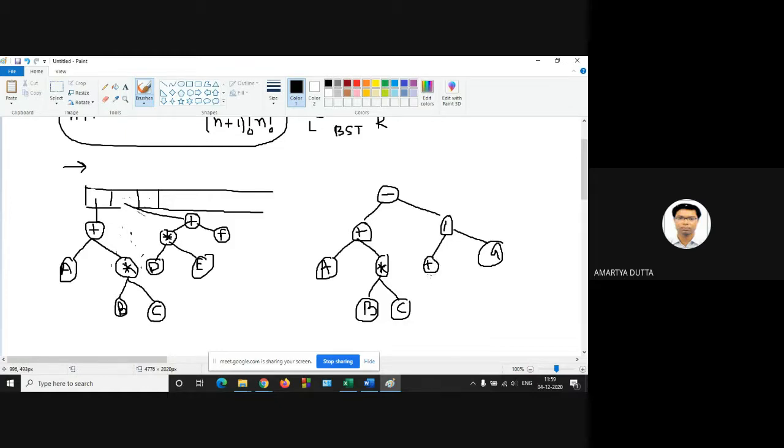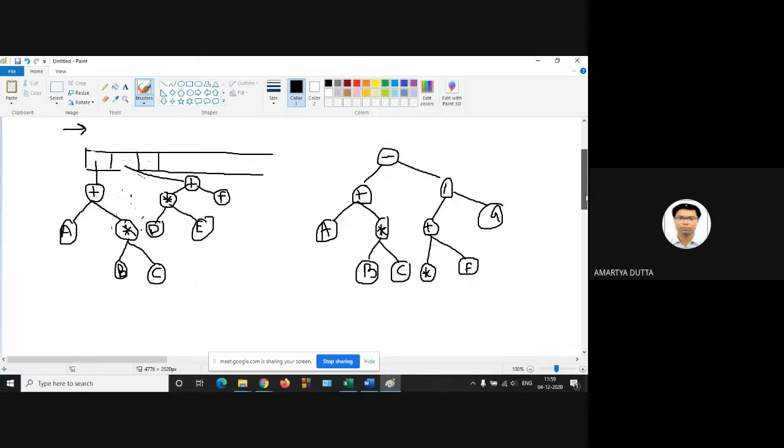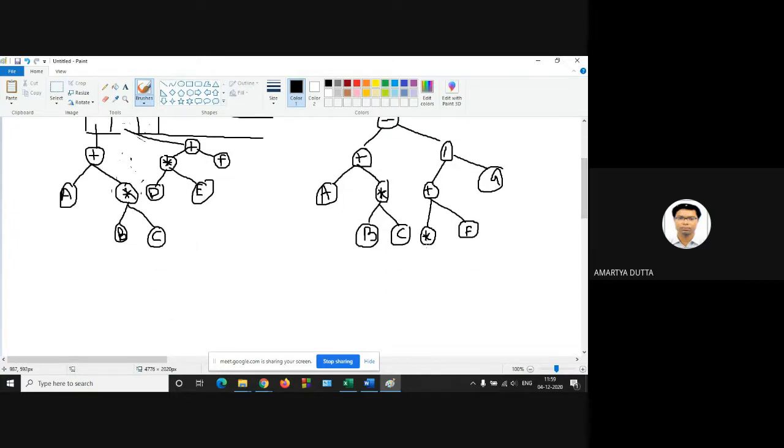So addition at the left one you will get the multiplication, and at the right one you will get the F. Next, at the left one D is there, left child, and right child is E.